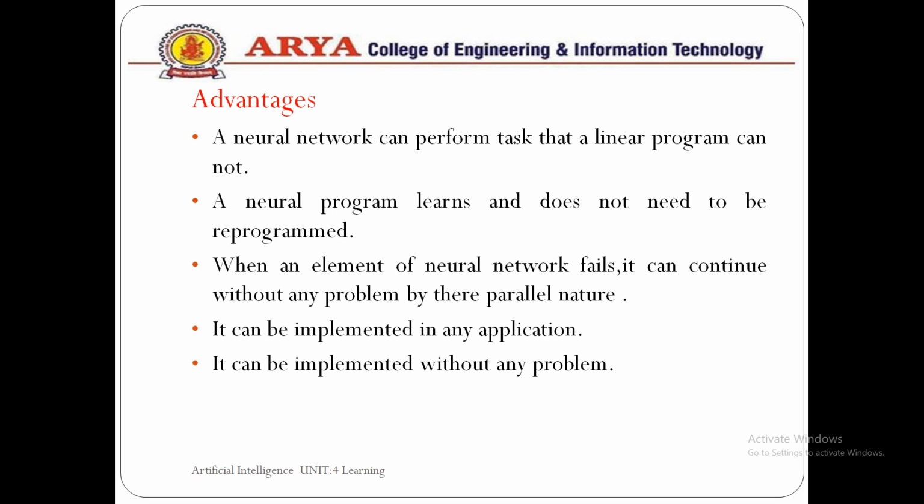When an element of a neural network fails, it can continue without any problem because of the parallel nature of the neural network. It can be implemented in any of the application areas without any problem.